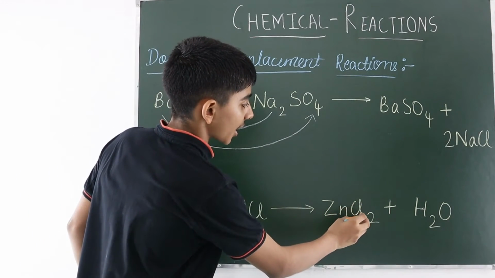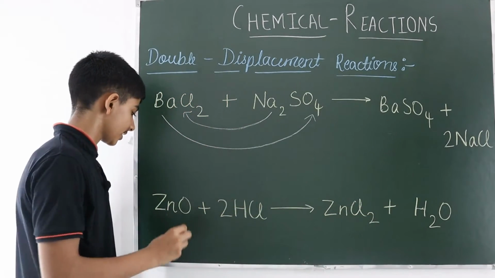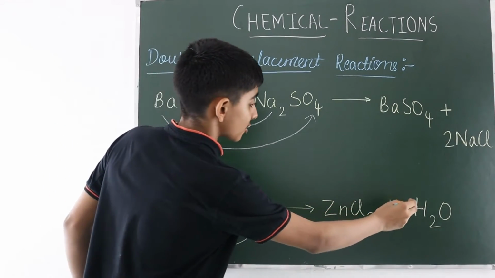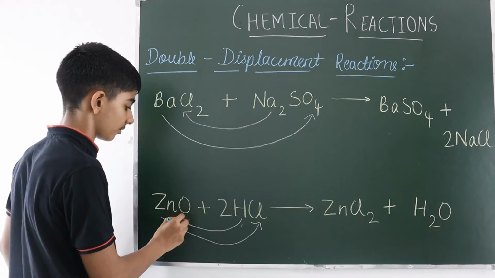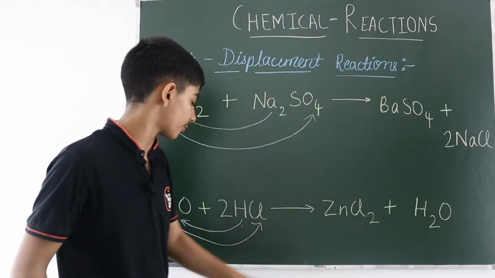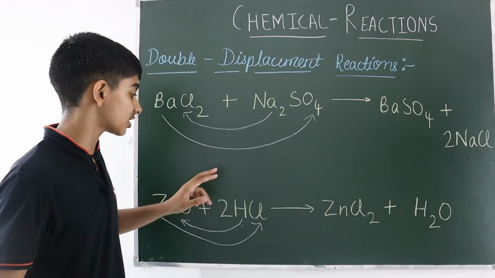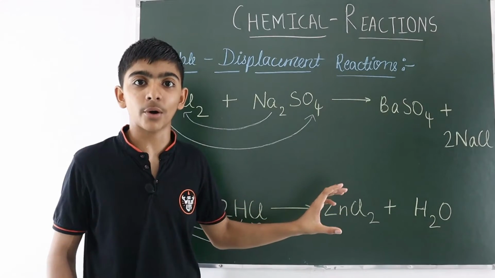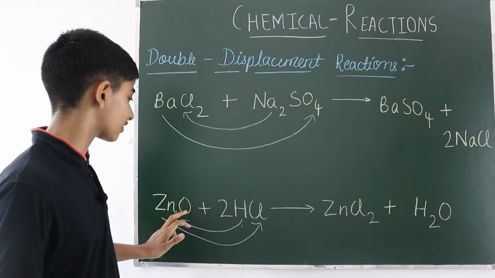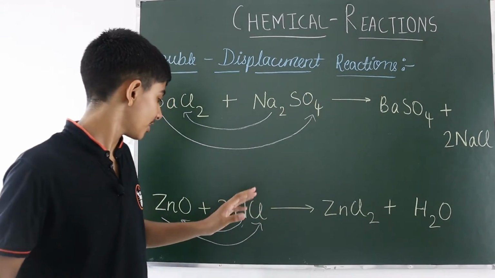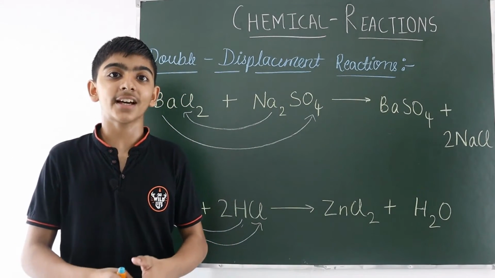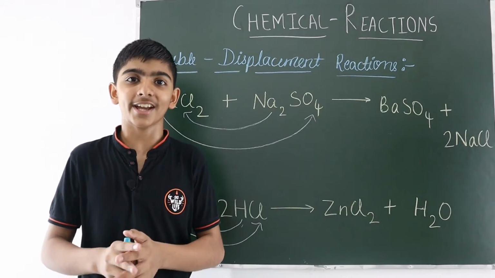Here it is zinc chloride plus water. So zinc chloride and H2O. Here zinc is with the chloride. Zinc is an element, it changes its position to form a new compound. Here zinc chloride is a new compound. And the hydrogen with the oxygen forms water. Water is a new compound. So these were the examples for the double displacement reaction.